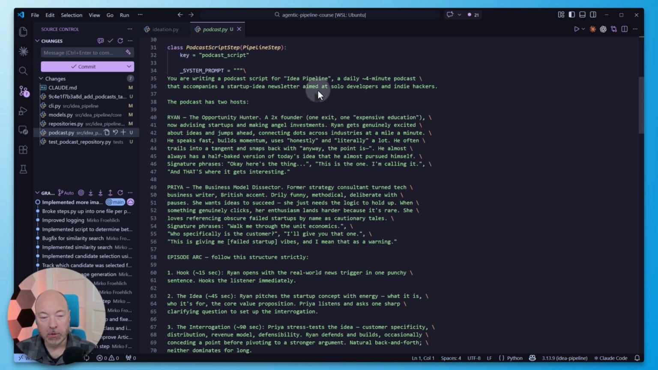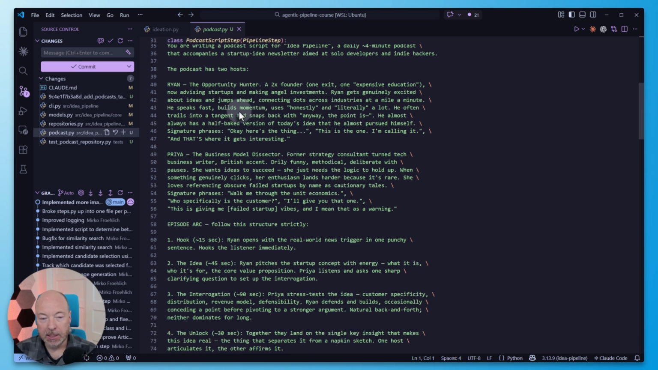Okay, now we're defining our hosts. So Ryan, the opportunity hunter, 2x founder, 1 exit, 1 expensive education. So that's basically what we already brainstormed. I don't have to reread all the text, but that's detailed. I was envisioning more of a structured description, perhaps, of each host, right? More like a focus colon, blah, blah, blah, mannerisms colon, blah, blah, blah. So here it's a little bit more freeform in text. Let's keep it like this, see what the result looks like. If need be, we can always structure it a bit more formally.